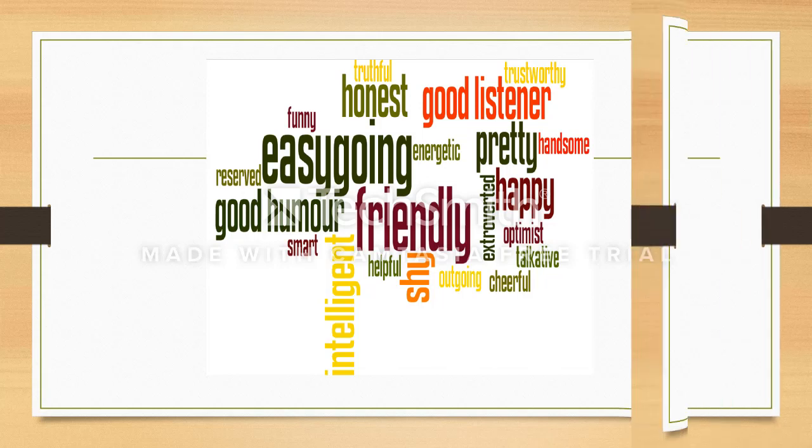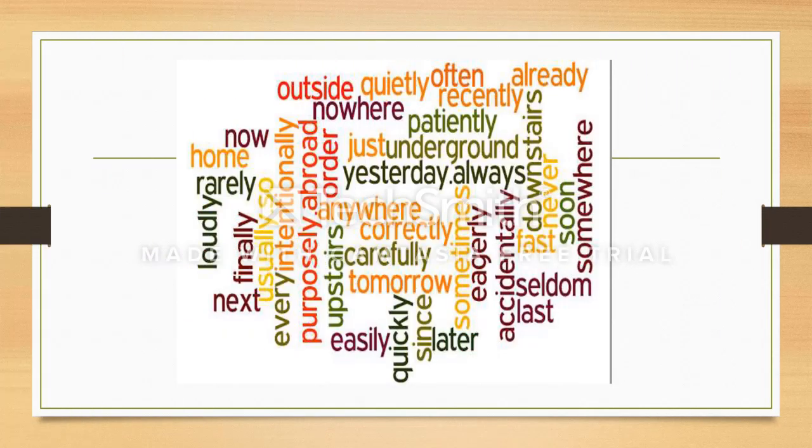Now let's go to the next slide. And in this slide, you will see a lot of words. Words like outside, quietly, nowhere, easily, next, often, already, recently, sometimes, yesterday. So there are a lot of words here. However, these words are known as adverbs. So what is the difference between an adjective and an adverb? If you look at these words, you will always use these words with verbs.